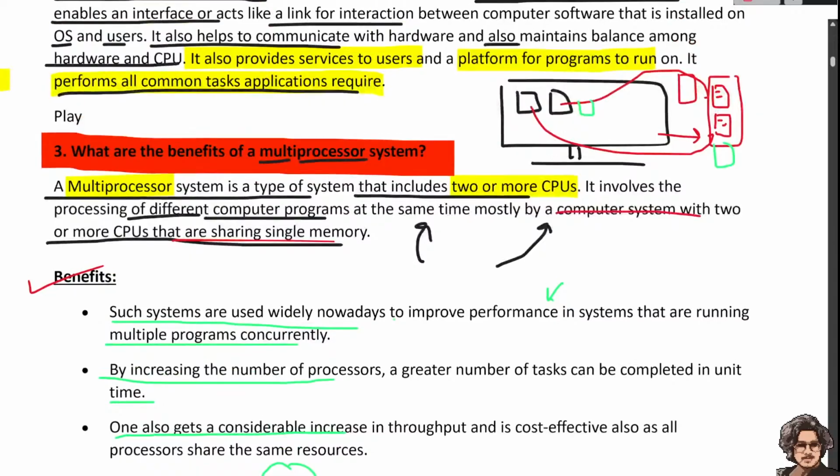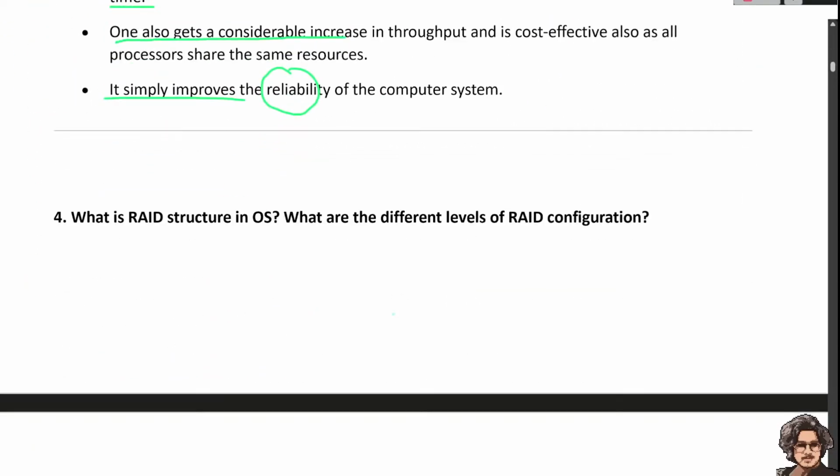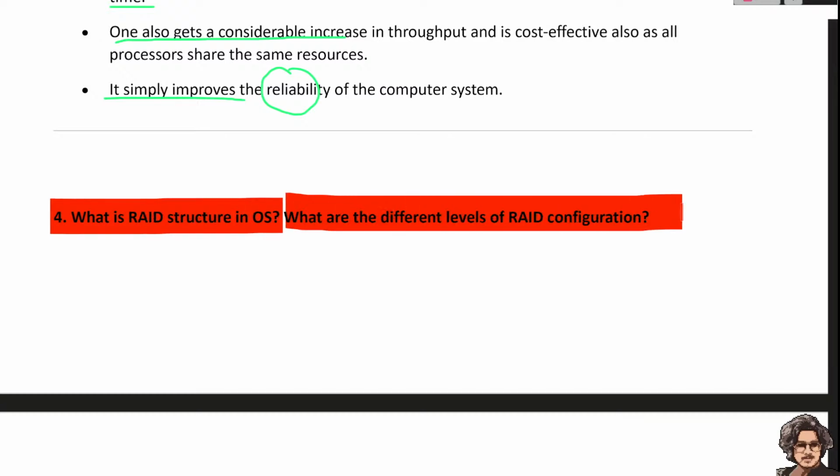These are the basic questions. Now move to the intermediate question, that is, what is the RAID structure in OS and what are the different levels of RAID configuration?